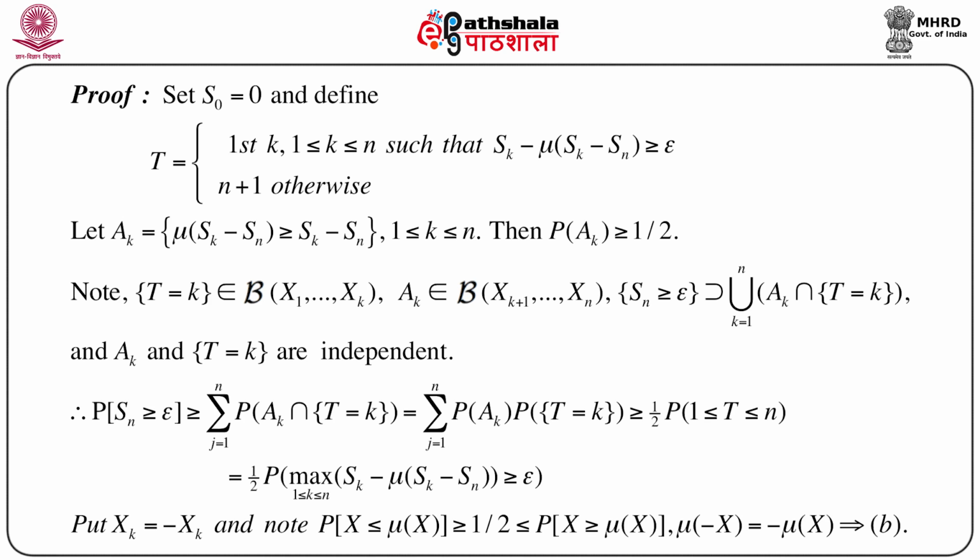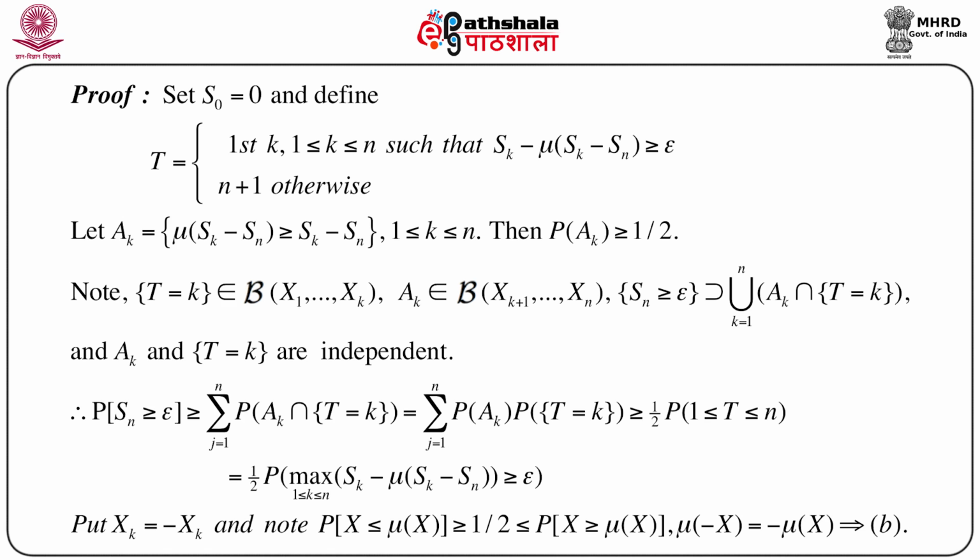So that is the beauty of this proof. The way we define t immediately implies the independence of Ak and t, which in turn defines another event with respect to t, which in turn gives the final inequality. So from here we get Levy's inequality.